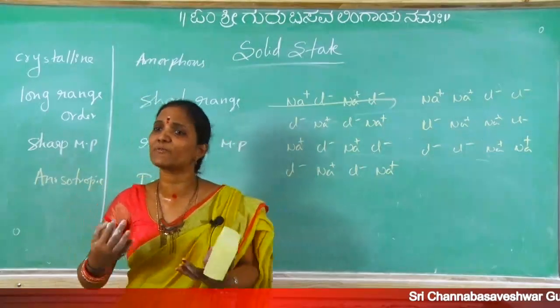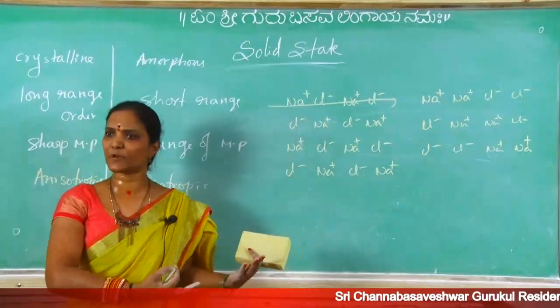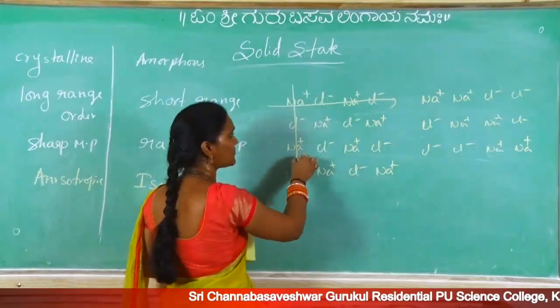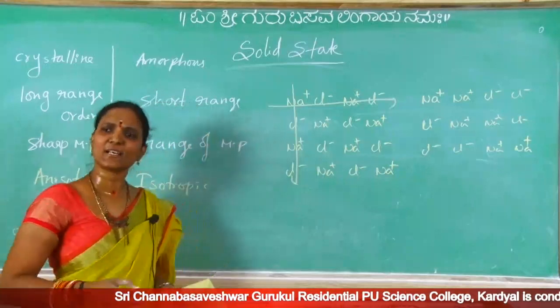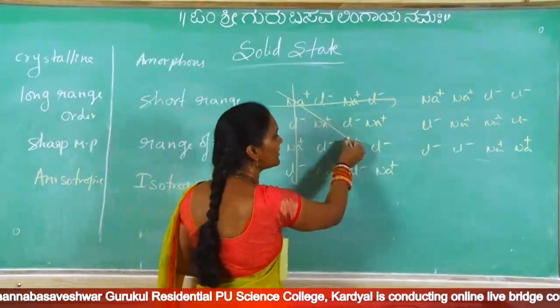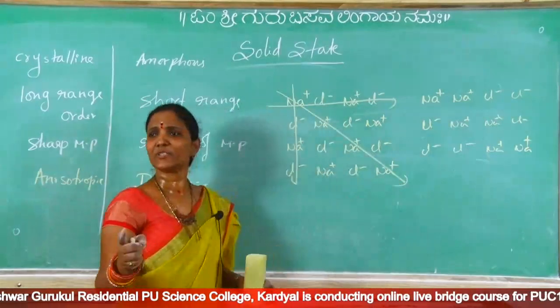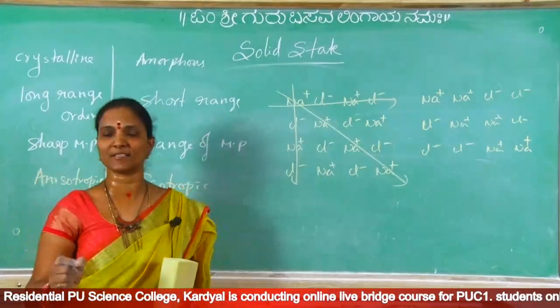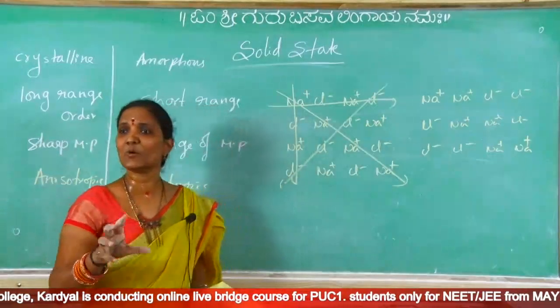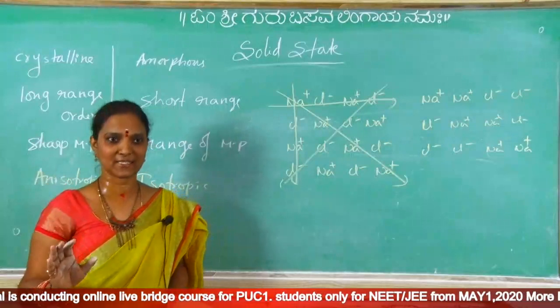Now which are responsible for this conductivity? Na plus are responsible, Cl minus also responsible. Next, in this direction we are observing. Na plus are responsible, Cl minus also responsible. In this direction we are observing. Now conductivity we are getting only because of Na plus. In this direction we are observing. Conductivity we are getting only because of Cl minus.